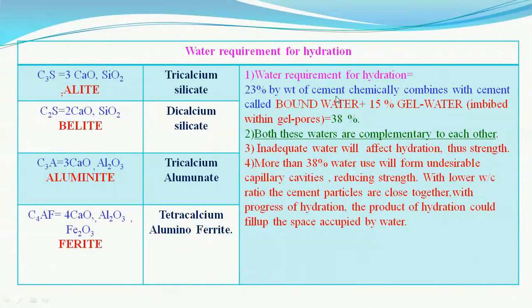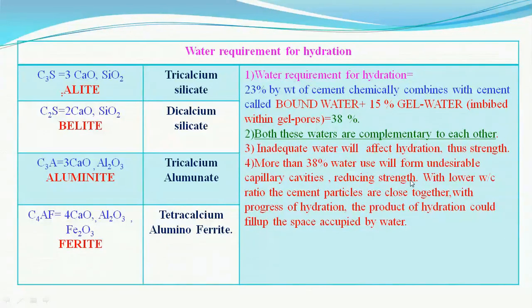So 23% bound water, 15% gel water, only 38% of the water by weight of the cement is needed. Both these waters are complementary to each other. Inadequate water may affect the hydration, the strength will reduce. Lesser water affects the strength, and more water is also undesirable as it remains in the water form in the cavities of the cement and the concrete.